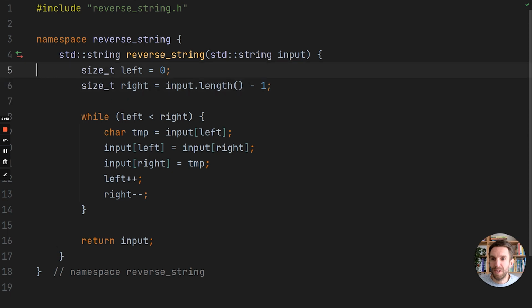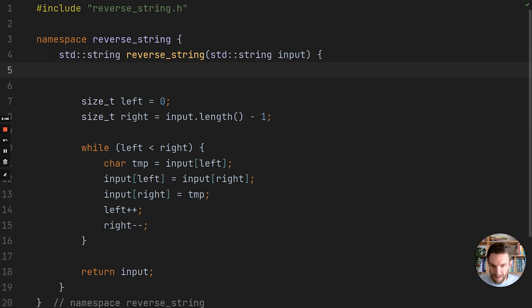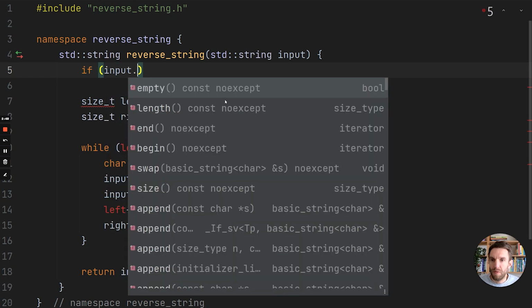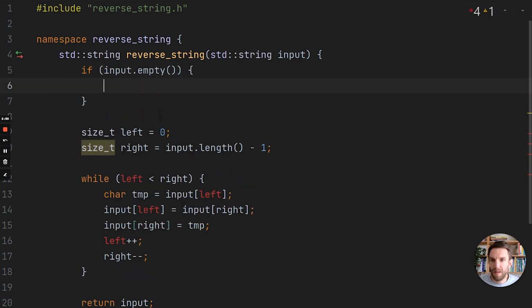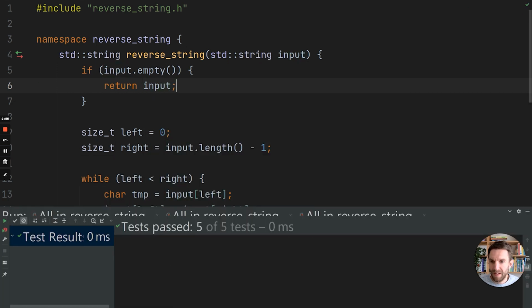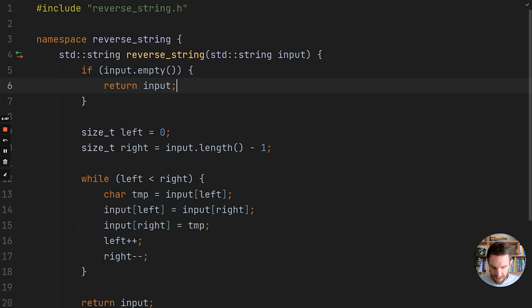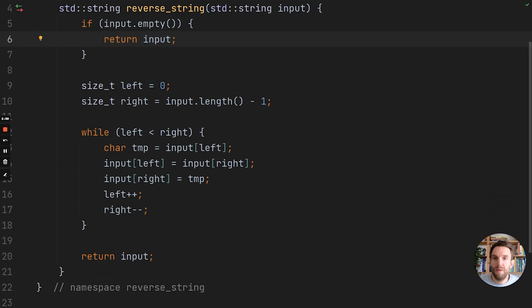So we have to consider the fact that the input can be empty. So we can do if input.empty, and then we'll just return input. So run this again, and now we have a passing test. So this is now a more optimal version.